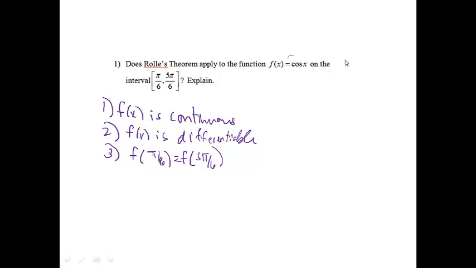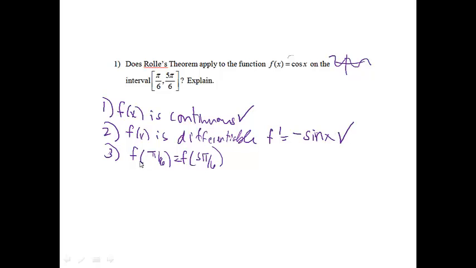All right, so first one, is f of x continuous? If I looked at the cosine graph, it simply looks like this. This is definitely a continuous graph, so I can put a check on that. The next one would be, is f of x differentiable? If I was looking at the graph, I could look for any sharp turns, but I'm going to actually take the derivative. The derivative of cosine x is negative sine x. Is there anything I can't plug in for x? The answer is no, so it definitely is differentiable.